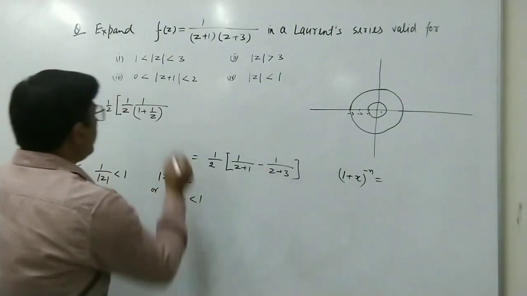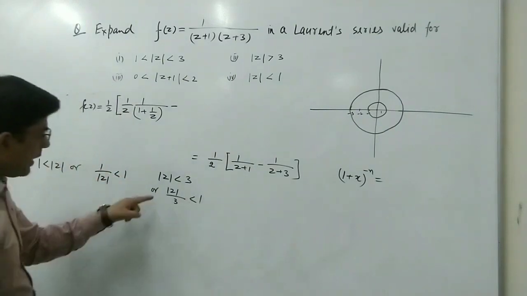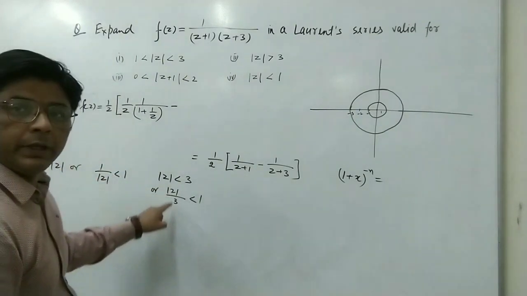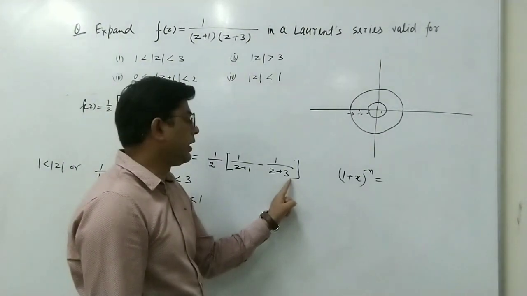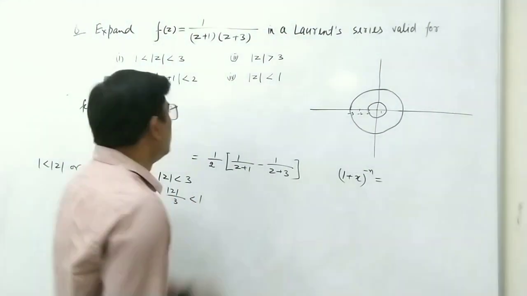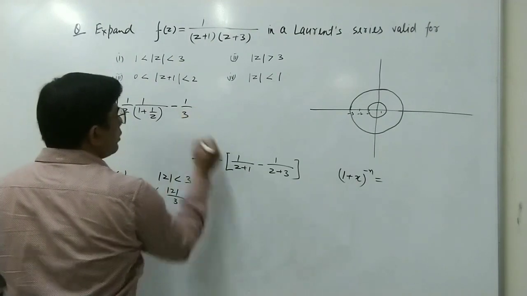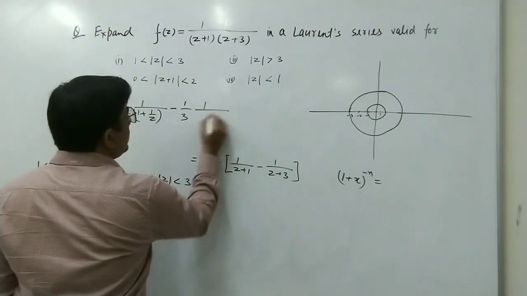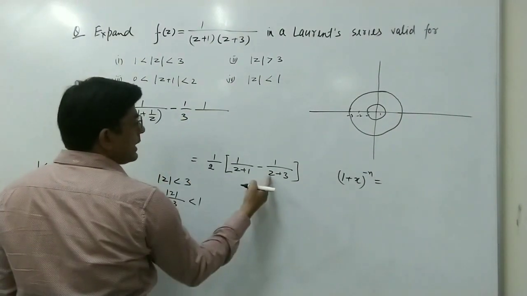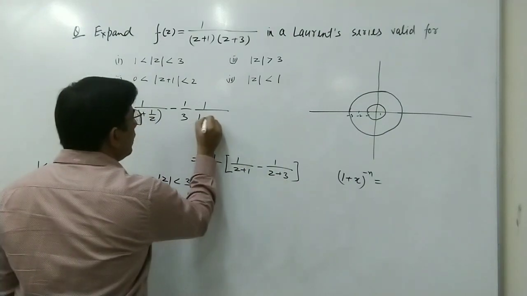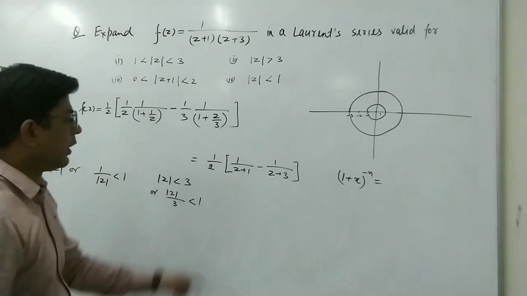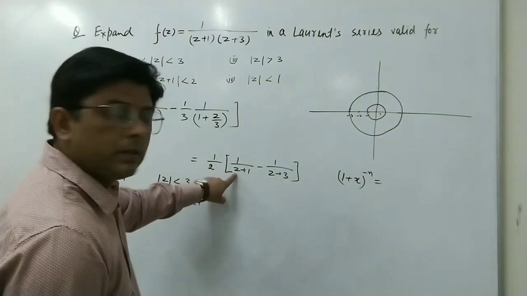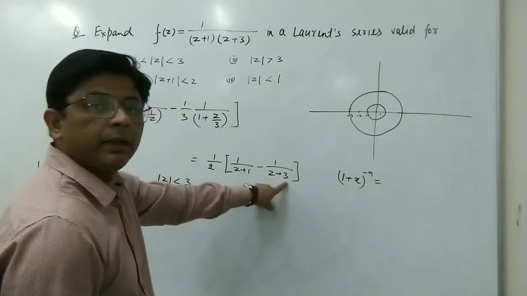Similarly here, because we have to write in this form, mod z upon 3, we have to take 3 common. If we take 3 common from here, this will be z by 3. So if we take 3 common in the denominator, we can write this term as z by 3 plus 1, or 1 plus z by 3. So from here we have taken z common, and from here we have taken 3 common.